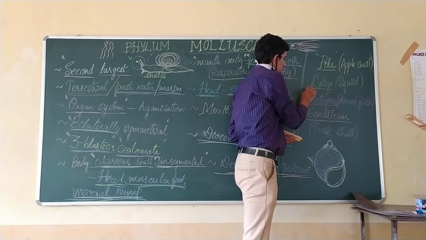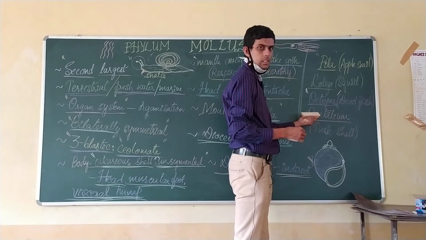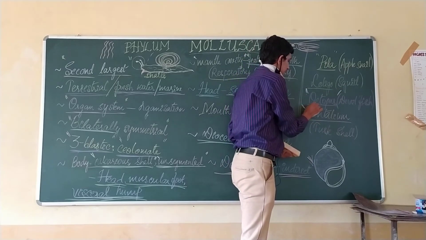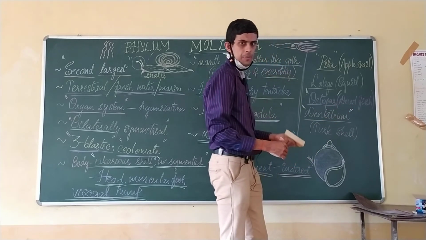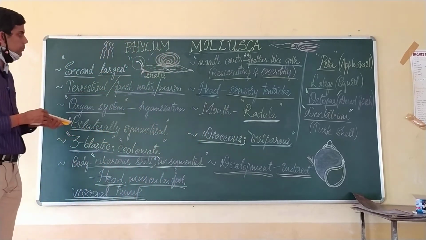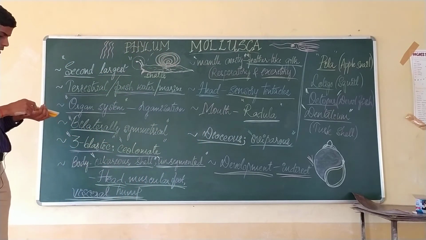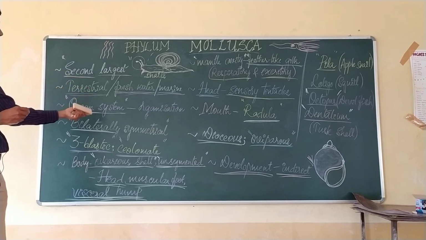And then the next one is the octopus. You might be very familiar with the octopus. And then there is another example, that is the dentalium, which is commonly called tusk shell. So these are all the examples for the phylum Mollusca. Now we shall revise the characters which are studied.